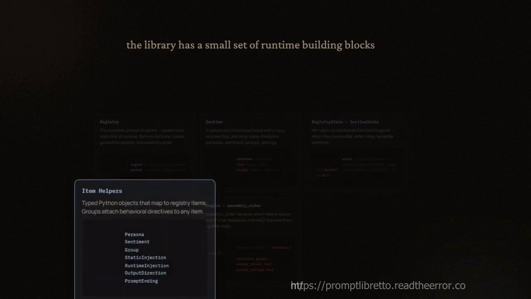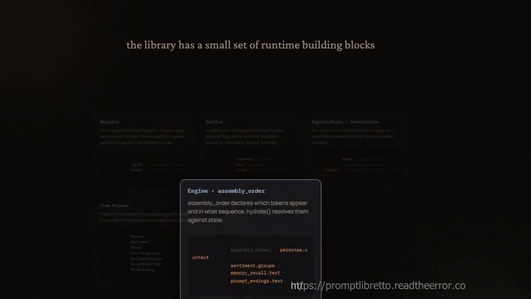Item helpers are typed Python objects that live inside sections. I've abstracted these for you based on what's most commonly used with LLMs, and I've just defined them as persona, sentiment, static injections, runtime injections, output directions, prompt endings, and groups. Each type knows what it contributes and how to render itself. But you are not required to utilize these item helpers. PromptLibretto supports designing your own custom abstractions and implementing them yourself. At generation time, the engine walks the assembly order, resolves the current state, fills template variables, and produces the final prompt as a single string. This is the core mechanic, a declared auditable assembly path, instead of scattered string concatenation.